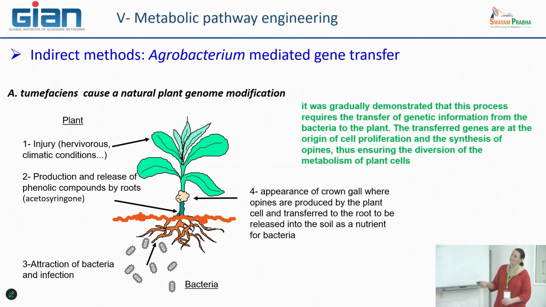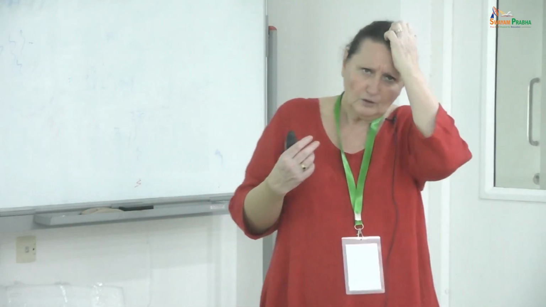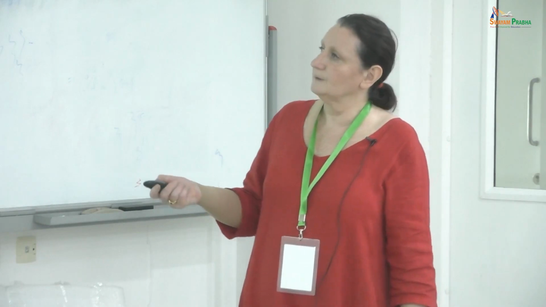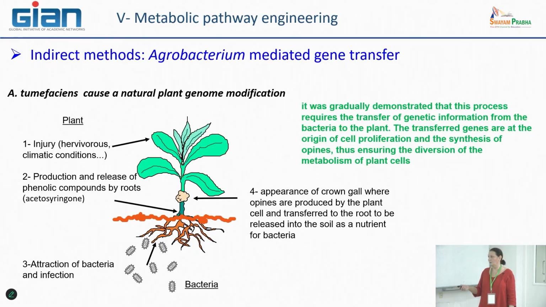So here you see there are two different consequences of the infection by this particular bacteria.